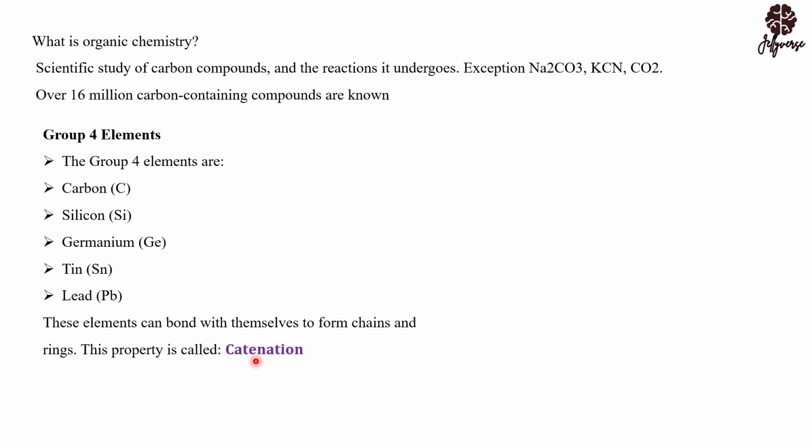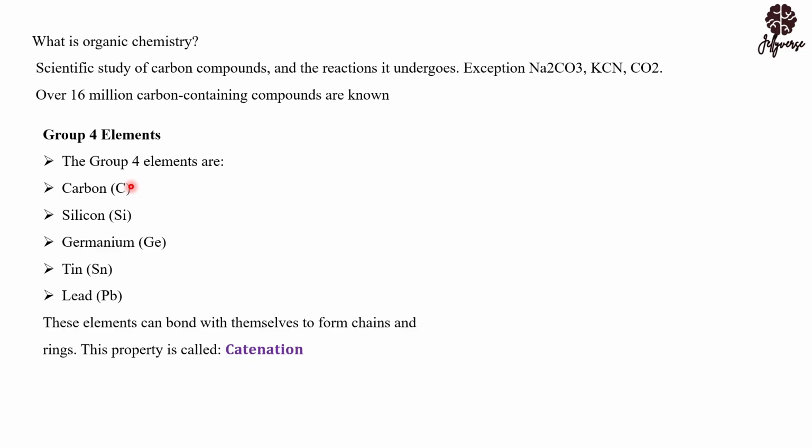Carbon is in group 4, but group 4 is not only carbon. We have silicon, germanium, tin, and lead. But there is something you should know: how carbon behaves is different from how silicon behaves. How silicon behaves is also different from germanium, as well as the others like tin and lead. Now let's look at the reasons.